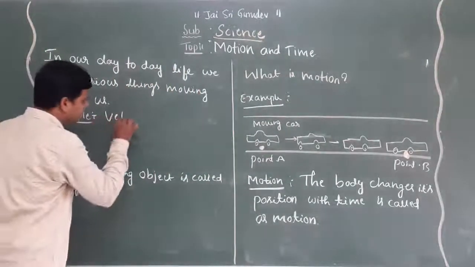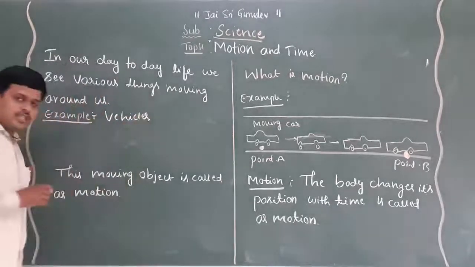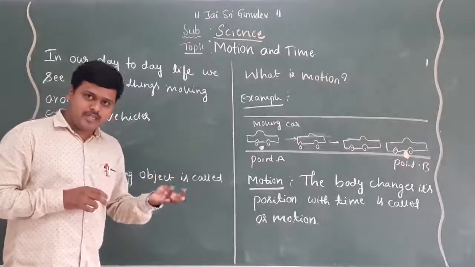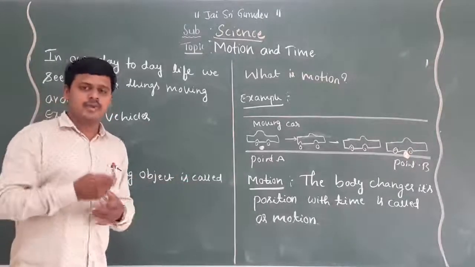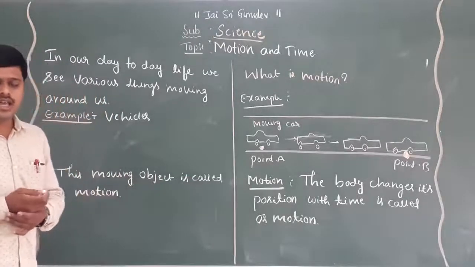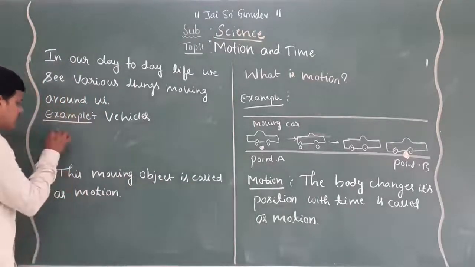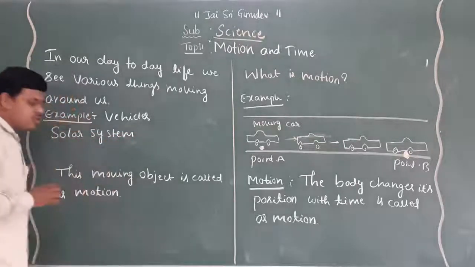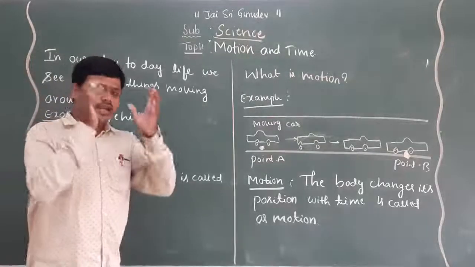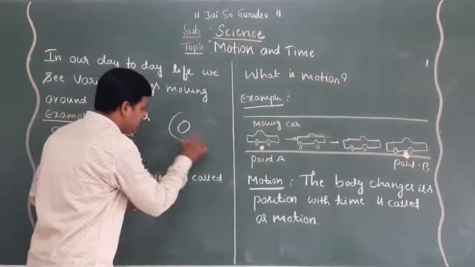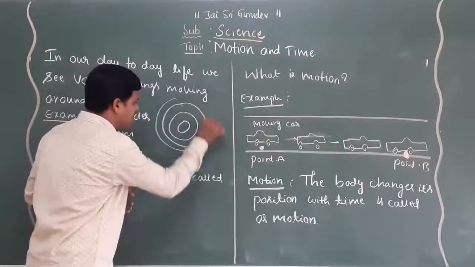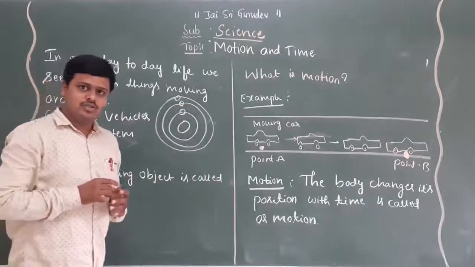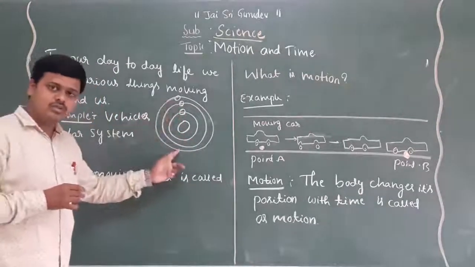Vehicles, is it right? Among vehicles, there are the lorry, bus, car, bicycle and motor vehicles. Even in the solar system, the sun is in the middle and the remaining planets are revolving around the sun. Is it right? This is what we call motion.